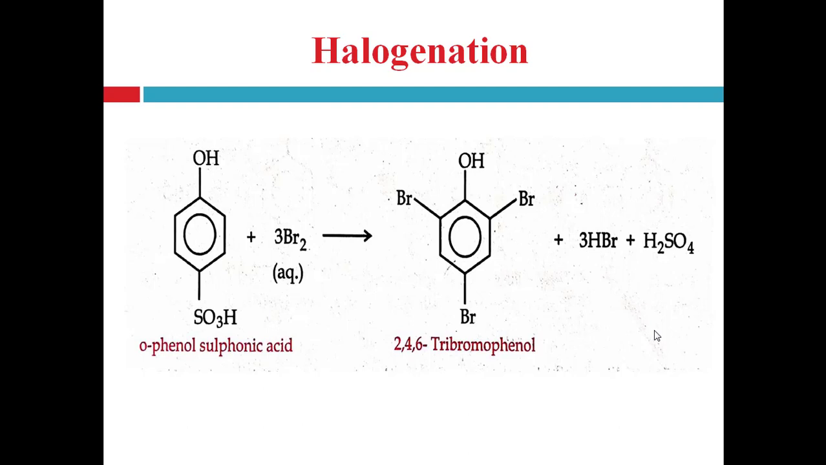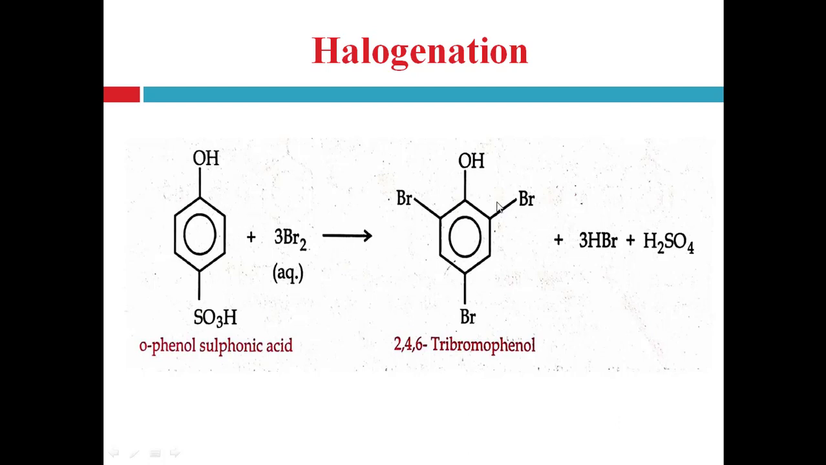So this type of group can be displaced or replaced with the halogens by halogenation. So when orthophenol sulfonic acid is reacted with bromine water, then it will also form 2,4,6-tribromophenol. Here both ortho positions are empty in ortho-sulfonic acid, right? Here these two ortho positions are empty, right?